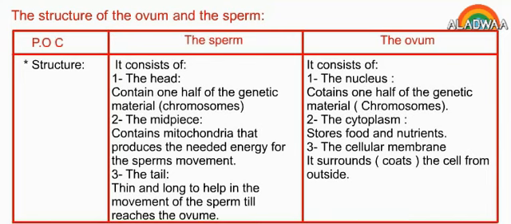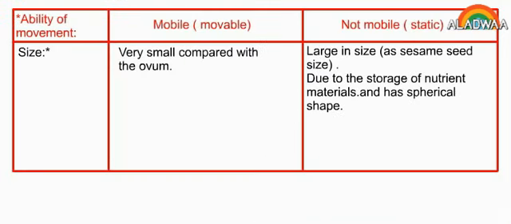The ovum consists of the nucleus, containing 1/2 of the genetic material, chromosomes. The cytoplasm stores food and nutrients. The cellular membrane surrounds and coats the cell from outside. Ability of movement of the sperm: mobile, movable. Ability of movement of the ovum: not mobile, static.